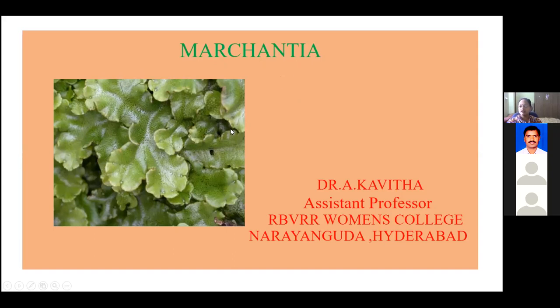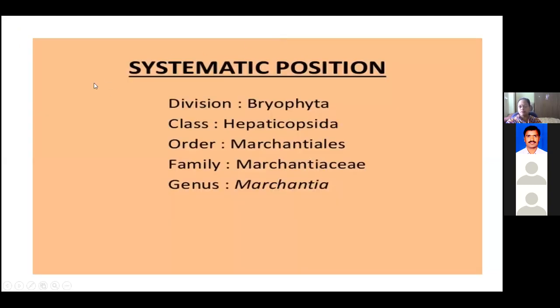After that, we'll go into the internal structure, the anatomy: when we take the TS, how the cells and tissues appear. After the anatomy, we'll go for reproduction and then the life cycle. These are the separate topics we are going to study. So we'll start today with Marchantia.